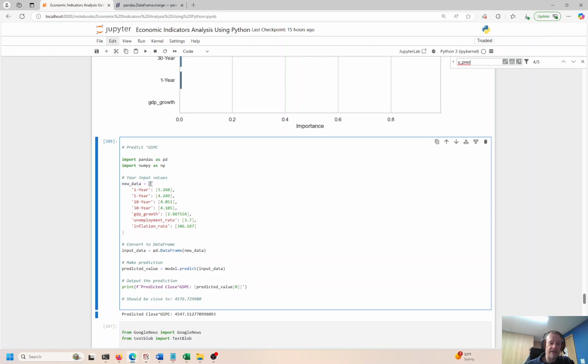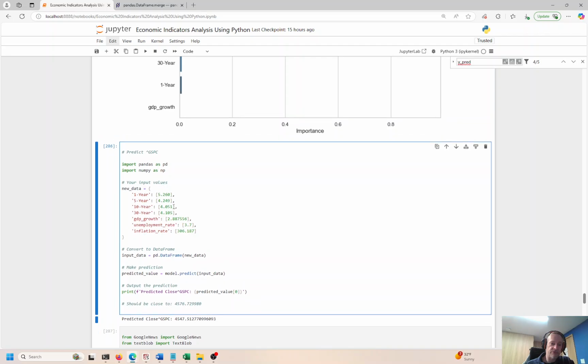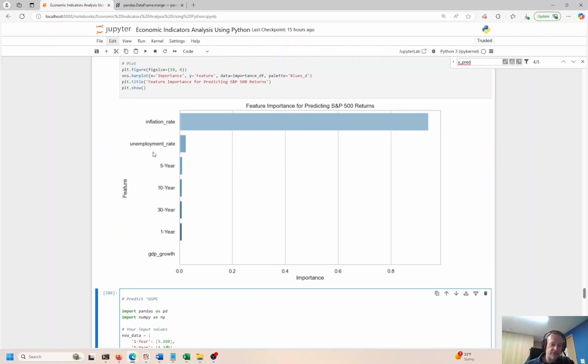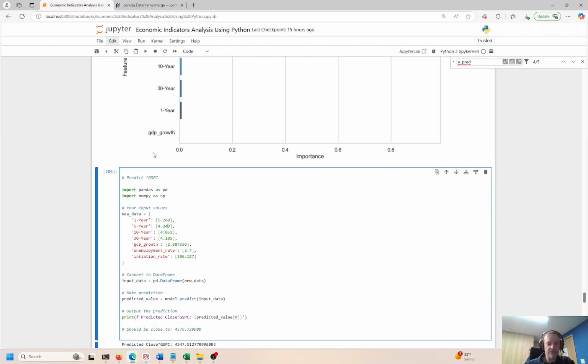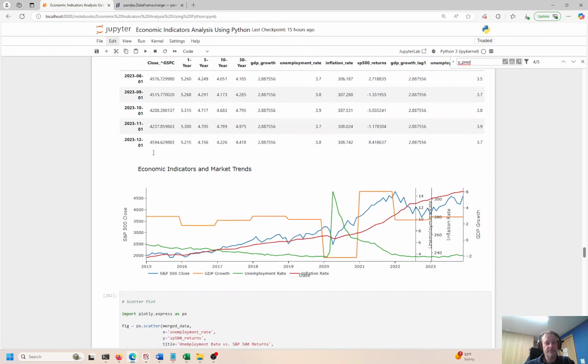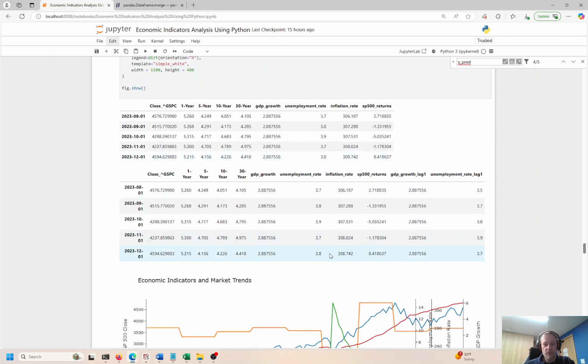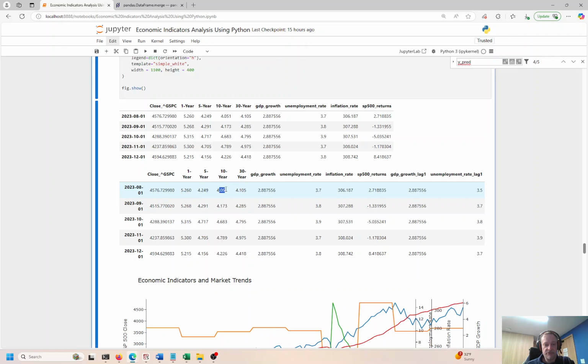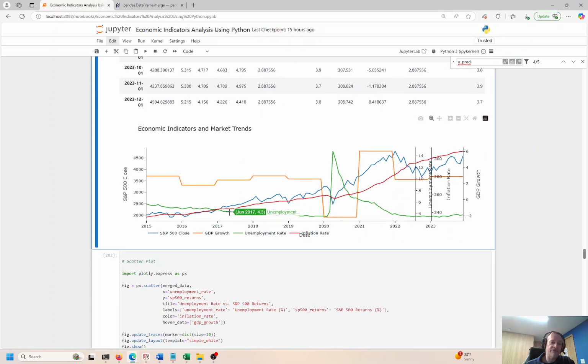So we actually have a dictionary here with key-value pairs, 1, 5.2, 5, 4.29. So that came from over here, 1 year, 5.2, and the inflation is 3.06. Let me see if I can find basically where that comes from. So I probably took it from the first line right here. So 1, 5.2, 4.2, 4, 4.1, GDP 2.8, 3.7, 3.06. I probably just copied this. That looks like where it came from.